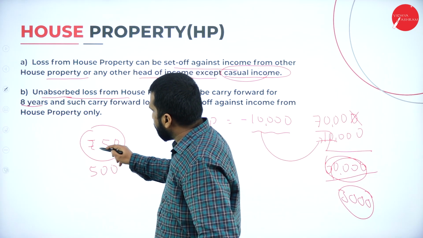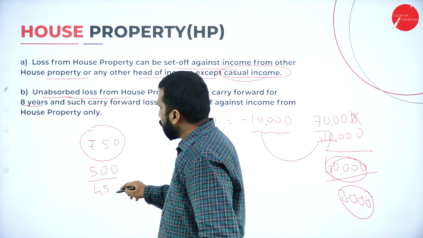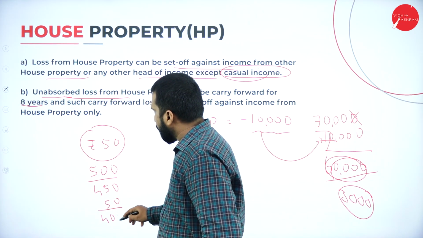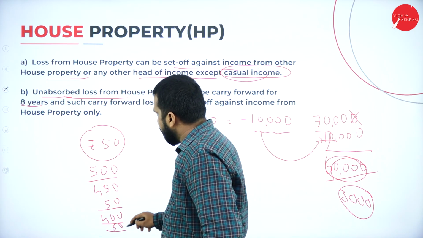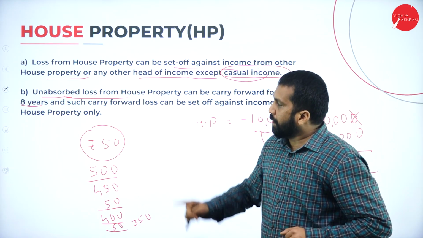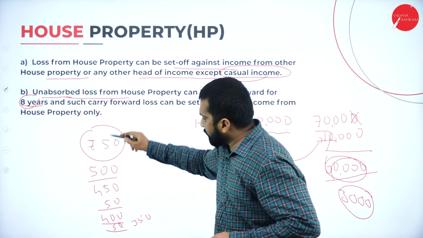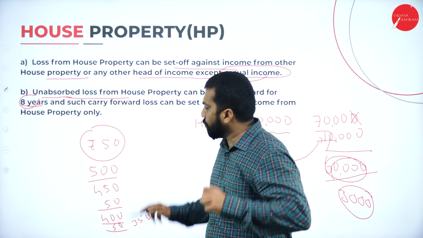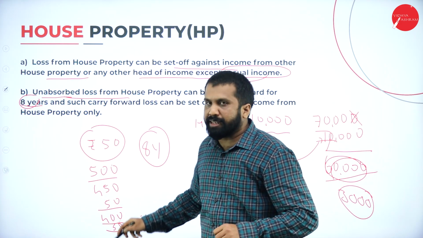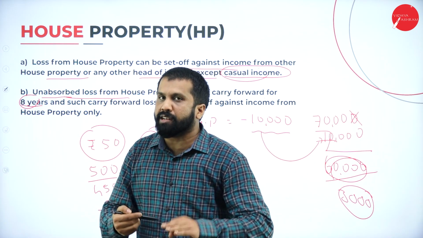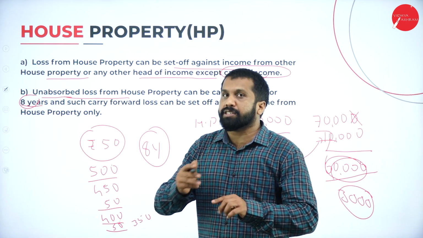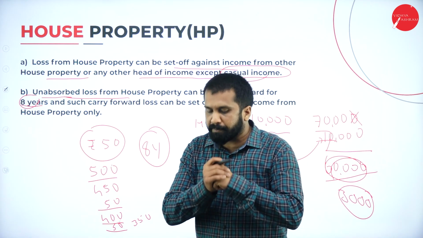See, 500 minus 50, it will become 450. Again, next day minus 50, it will be 400. Next day minus 50, it will be 350. Like that, it keeps on deducting. But what is the time limit? This carry forward you can do up to 8 years. After 8 years, if you still have any balance, he will not repay, because as per the rule, up to 8 years you can adjust. After 8 years, you cannot adjust. Hope you are clear. Good.